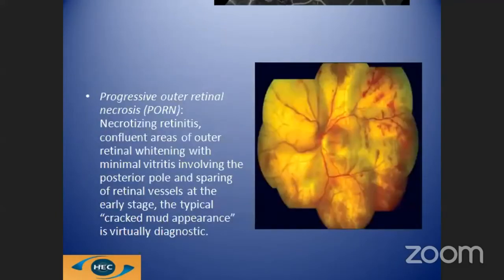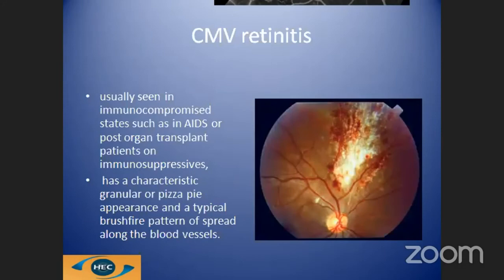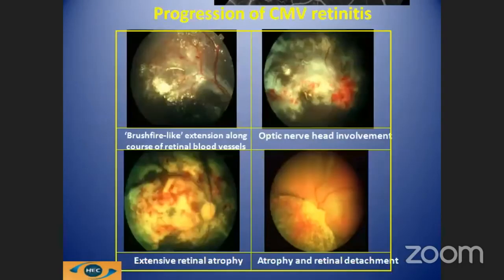However, in PORN, one can see necrotizing retinitis along with retinal whitening with sparing of the blood vessels, giving a cracked mud appearance. In CMV retinitis, again, there is a brush fire-like extension seen in HIV-related patients, and a pizza pie appearance.